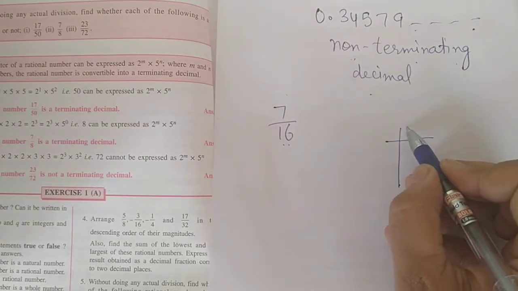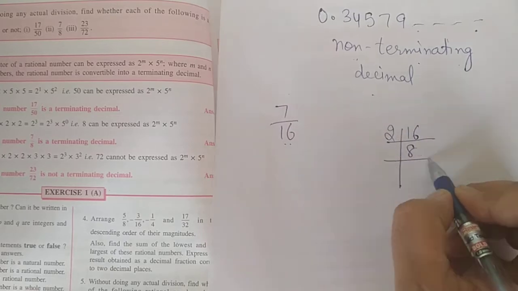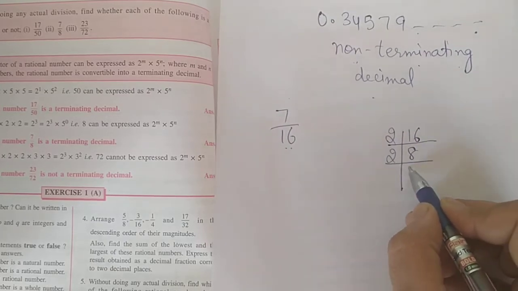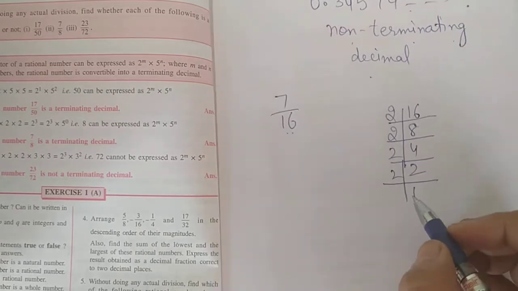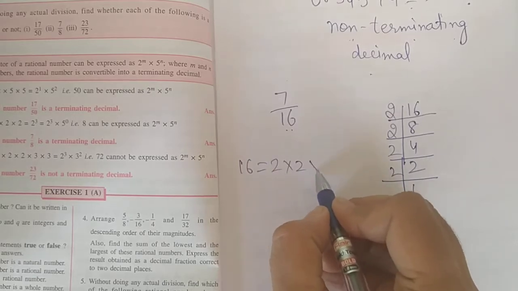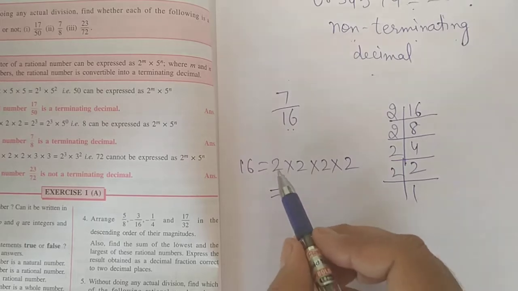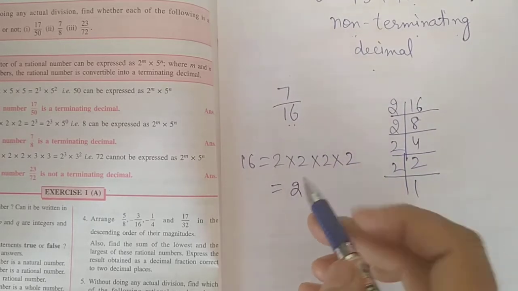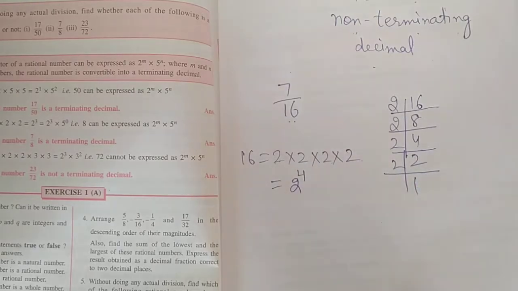Divide with 2, 8 will come here. Again with 2, 4. Then 2. So we can write 16 is equal to 2 multiply 2 multiply 2 multiply 2, so 2 raised to power 4.